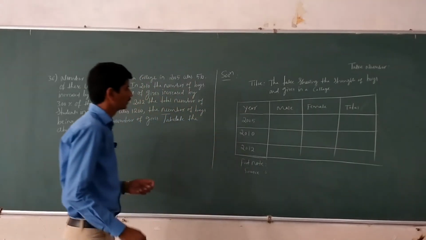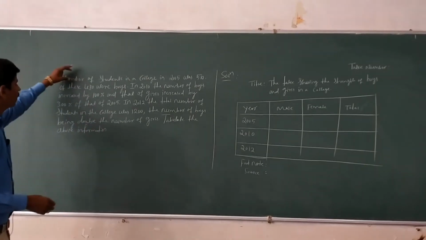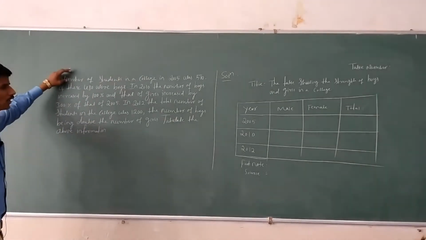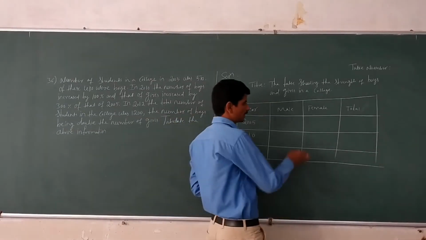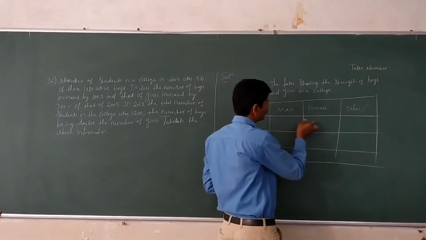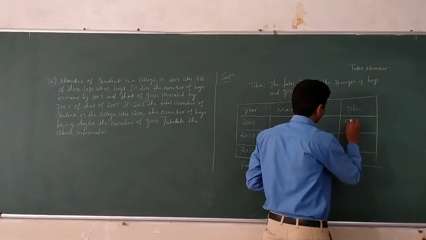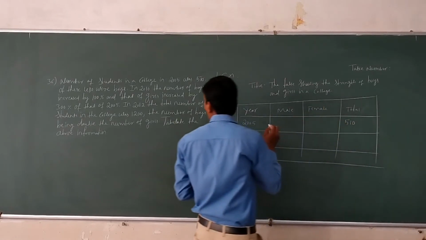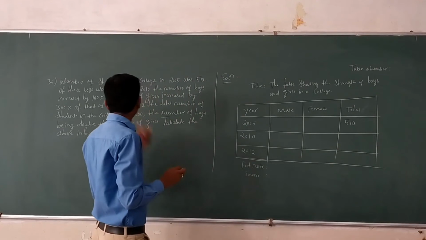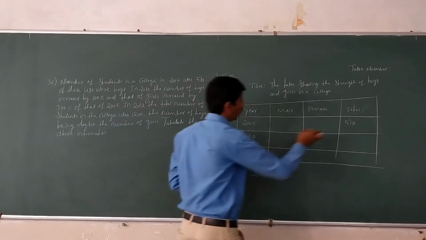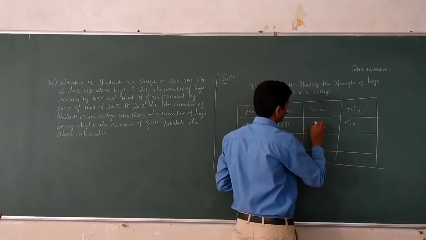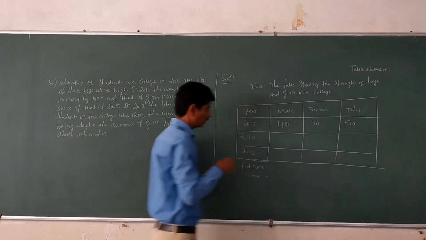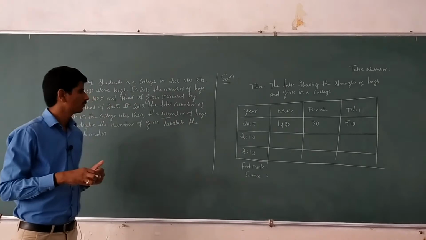See here. The number of students in a college in the year 2005 was 510. Both male plus female is 510. Out of 510, 480 were boys, and the remaining 30 were girls. Okay, 2005.